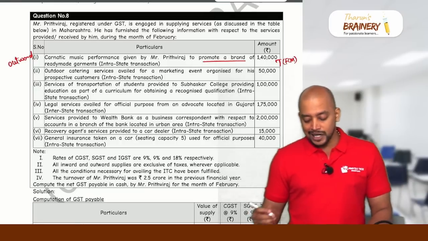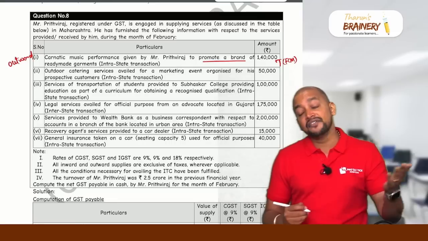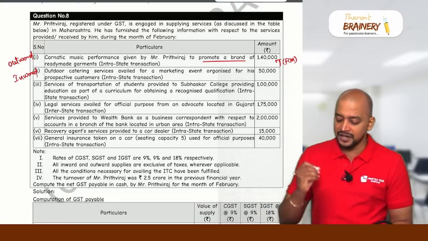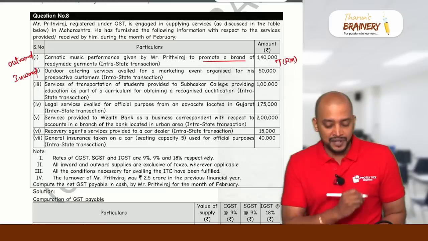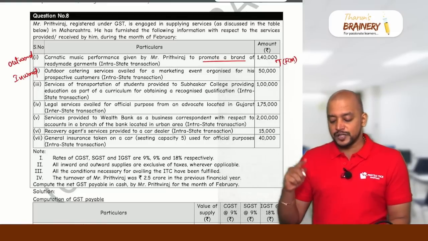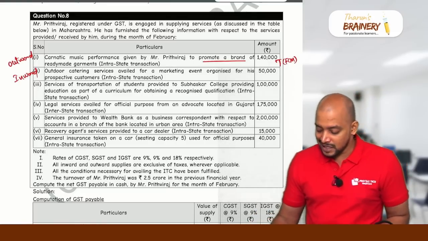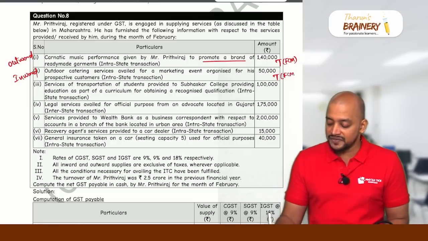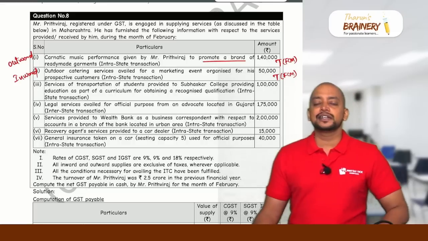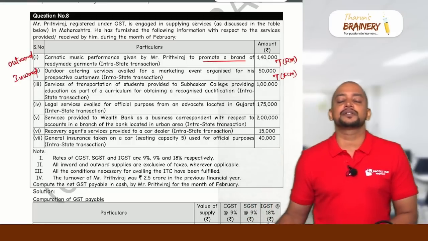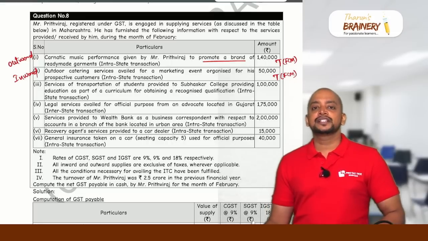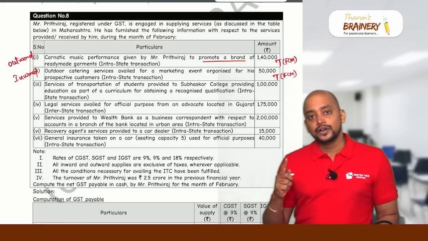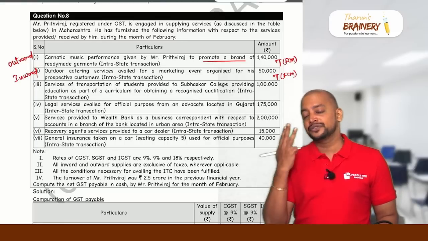Then outdoor catering service availed. Availed means what? Inward supply. Outdoor catering service availed means inward supply for a marketing event organized for his prospective customers, intrastate. So it will be taxable, and it will be taxable in the hands of the supplier under FCM. But ITC available or not, that you need to check because it's an inward supply. Wherever inward supply comes, you need to analyze ITC. Outdoor catering is a blocked credit and it is not covered under exceptions here. We have 3 exceptions for it.